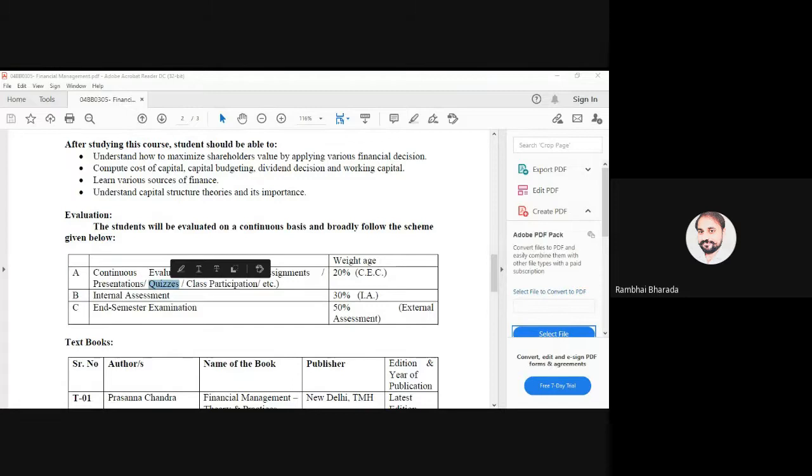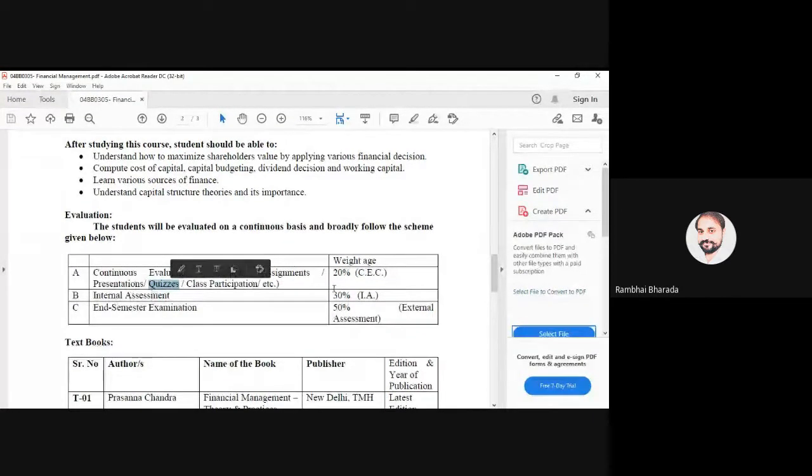So we need to prepare a separate book for financial management. Purchase or get a separate book for financial management. From tomorrow we will start Unit 1. So by tomorrow, please be ready with your book. Okay.